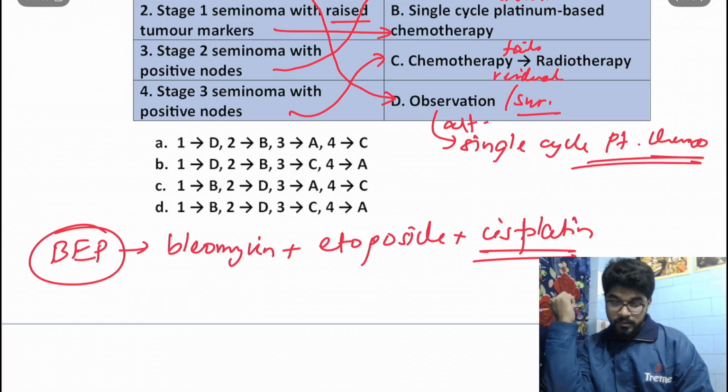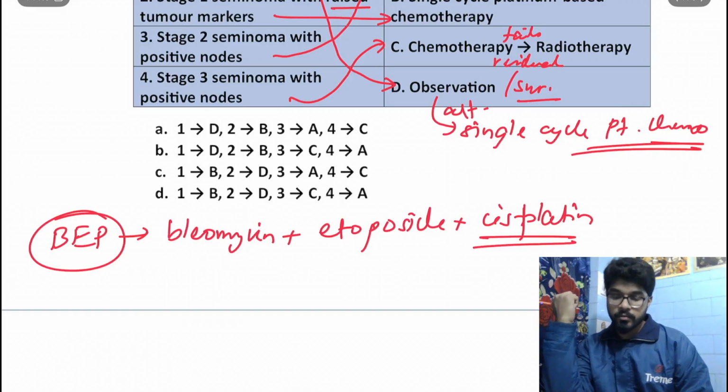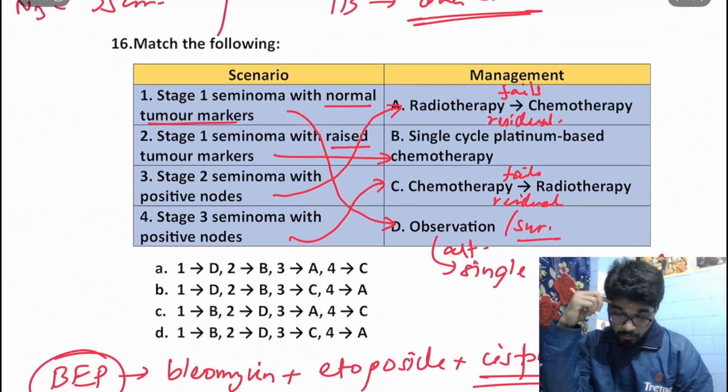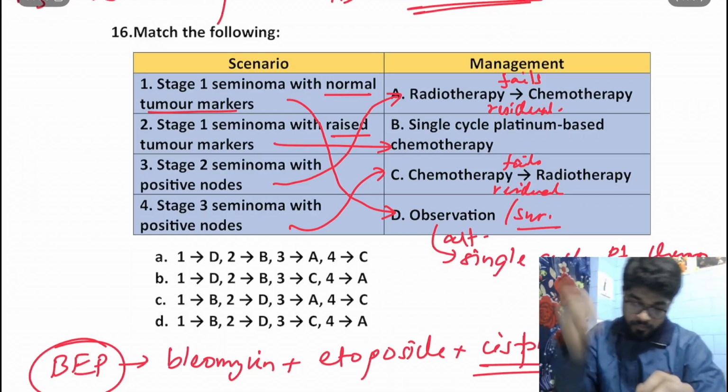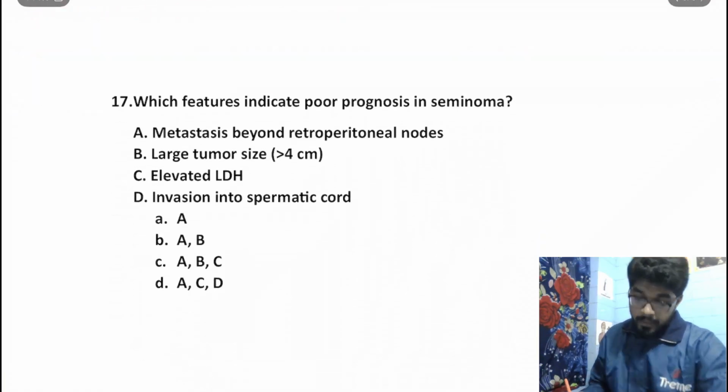Okay. This is our BEP regimen, the chemotherapeutic regimen that we use in testicular tumors. So our answer over here would be 1D, 2B, 3A and 4C, which is option A. Okay. Moving on to the next question.